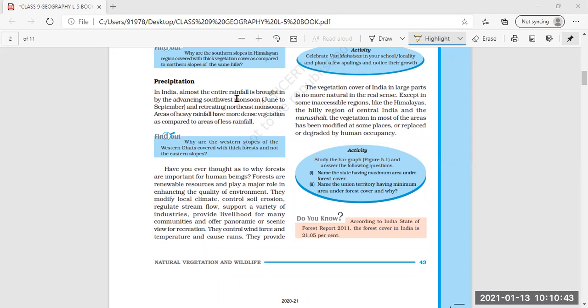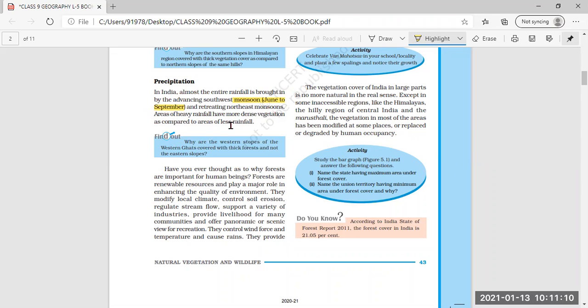And this monsoon season is from June to September, and retreating northeast monsoon, that is, retreating means going back. Advancing means coming of the monsoon season, and retreating means going back of the monsoon season as the monsoon season is getting over.